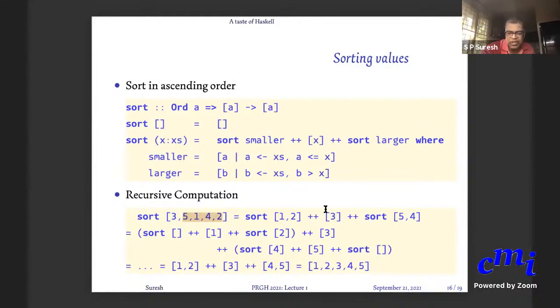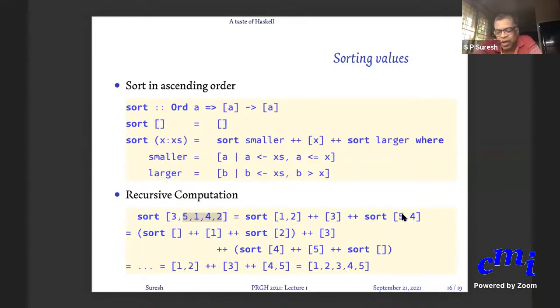So you are putting 3 inside square brackets, which means form a list with only 3 in it. And then sort of the larger elements, which is 5 and 4. So sort of 5, 4. Now sort of 1, 2 is nothing but sort of the empty list plus 1 plus sort of 2, because the first element is 1, and there is nothing smaller than 1. So you are expanding the sort of 1, 2: sort of the empty list plus 1 plus sort of 2, plus 3, which is the original thing. Sort of 5, 4 is what?